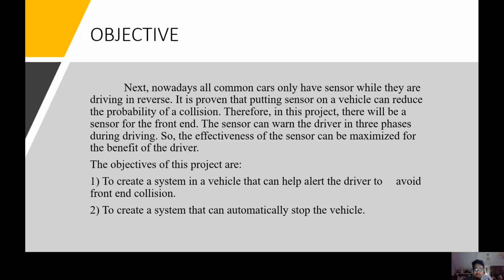Next is the objective for this FYP. Nowadays, all common cars only have a sensor while they are driving in reverse, and it is proven that putting a sensor on a vehicle can reduce the probability of a collision. Therefore, in this project, we want to put the sensor at the front end. The sensor can warn the driver in 3 phases during driving, so the effectiveness of the sensor can be maximized for the benefit of the driver.